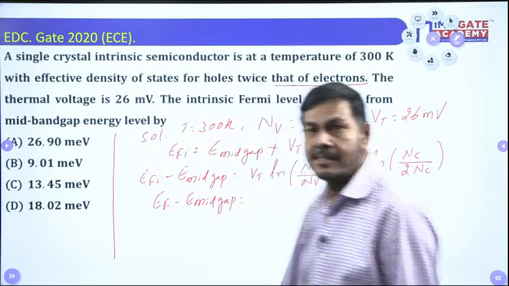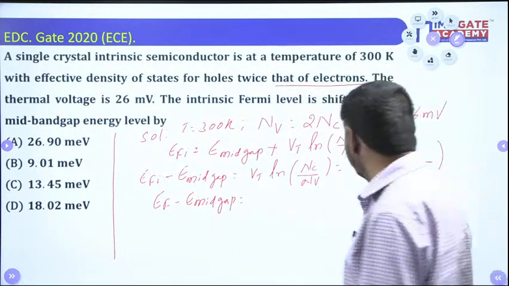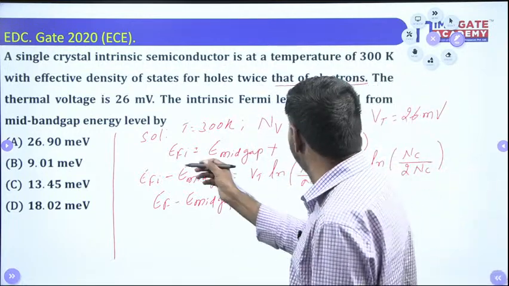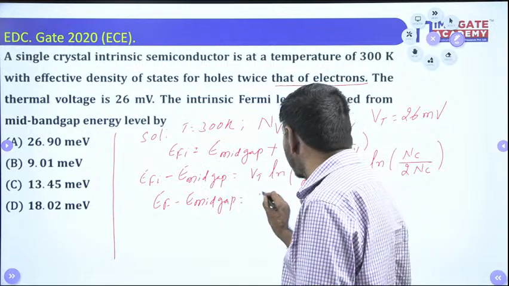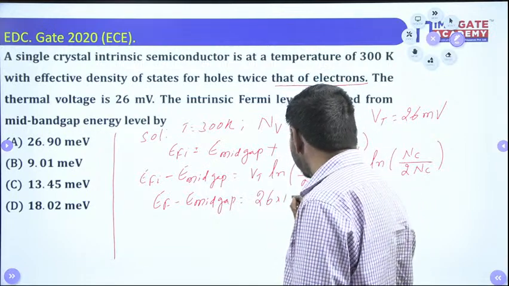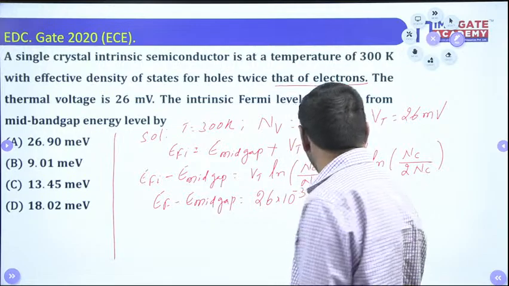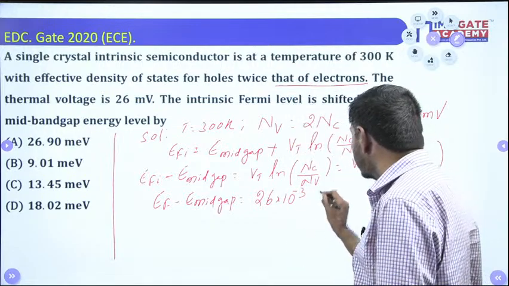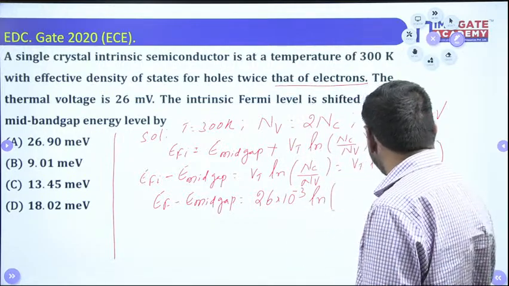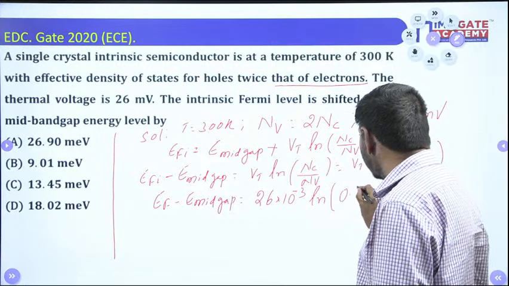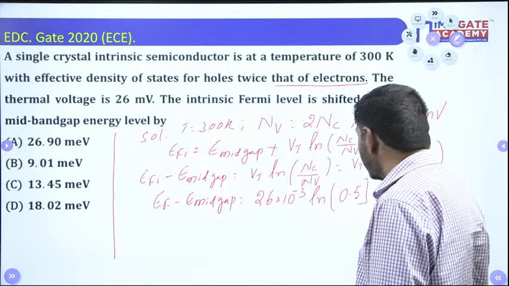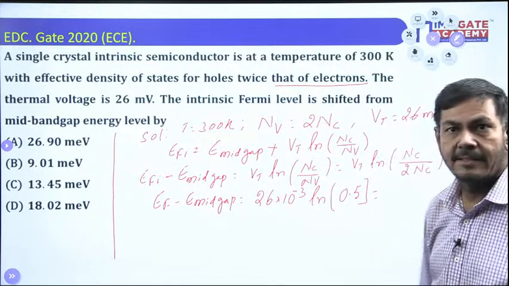Equal to how much? That value VT is nothing but the thermal equivalent voltage, 26 millivolts. I can substitute 26 into 10 power minus 3 and ln, the natural log of 1 by 2, 0.5 it comes. Use the calculator, its value will be